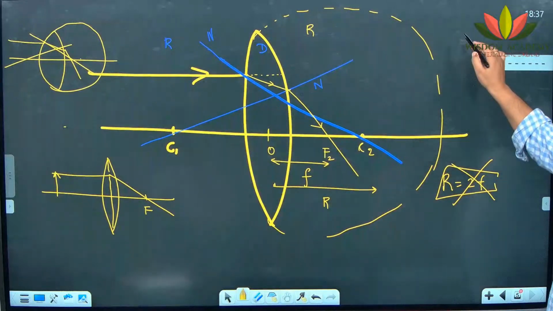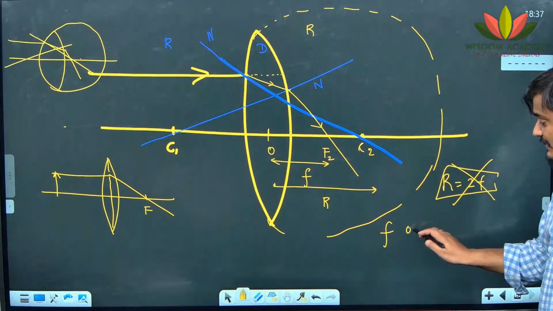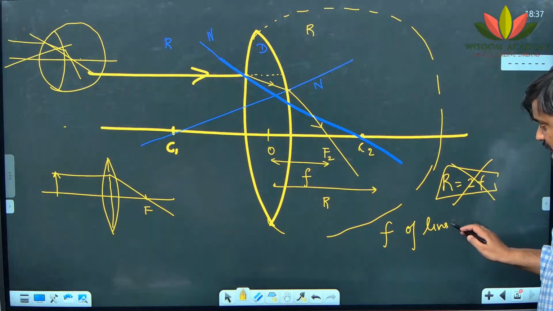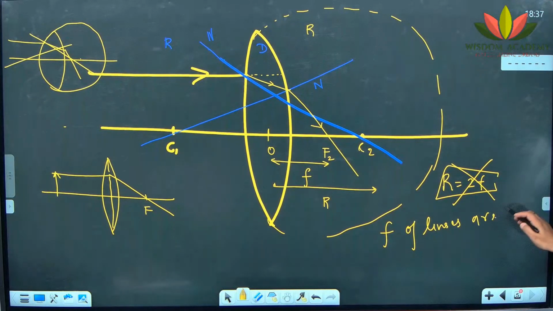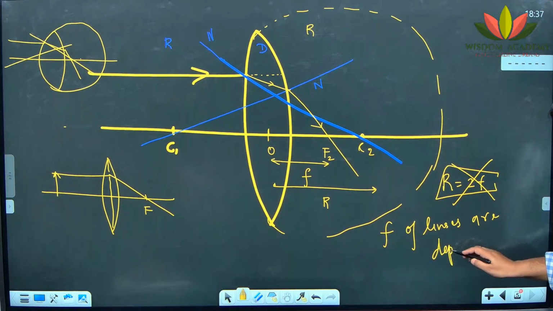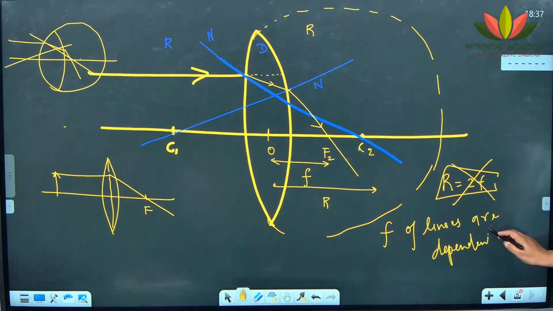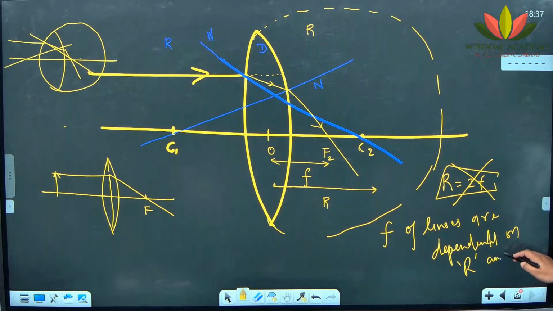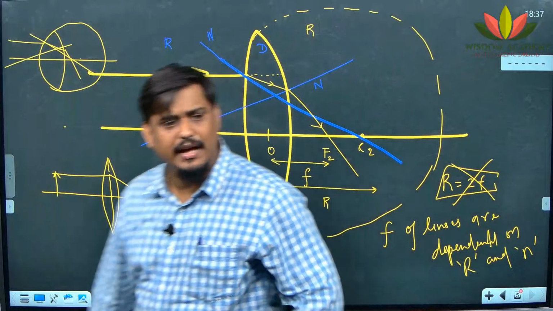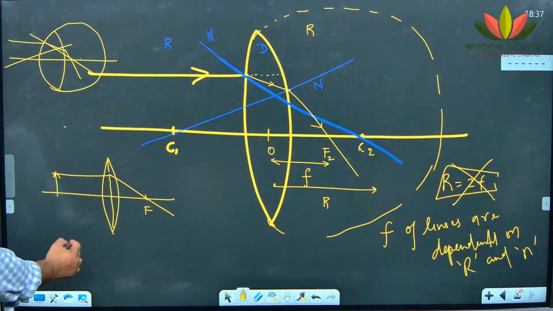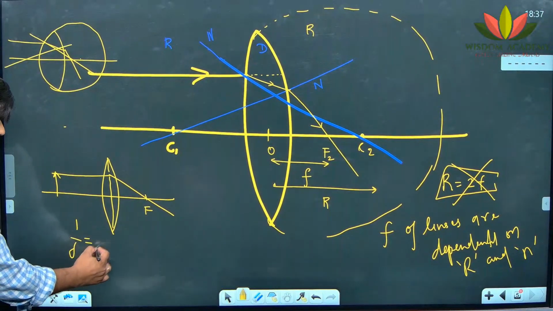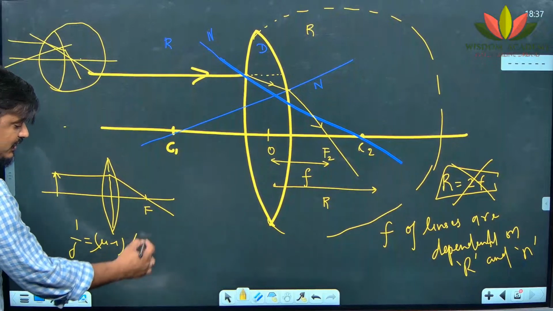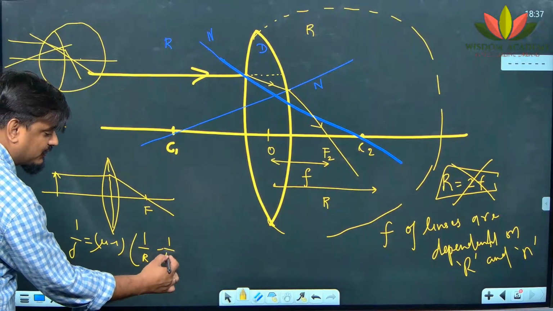Remember this, write it down if you are writing. Focal length of lenses is dependent on R and refractive index. In higher classes you will learn the formula: 1 by f is equal to (mu minus 1) or (n minus 1) into (1 by r1 minus 1 by r2).